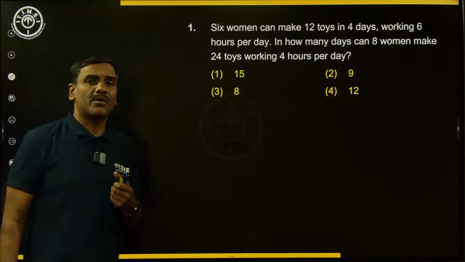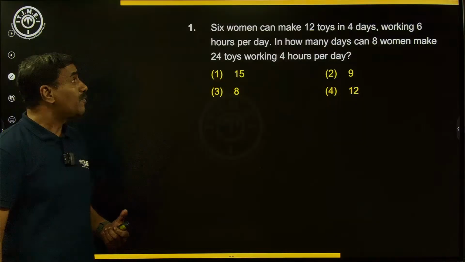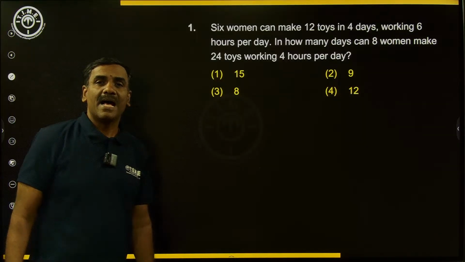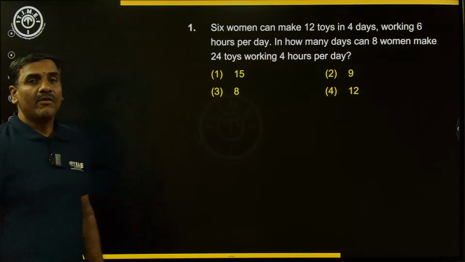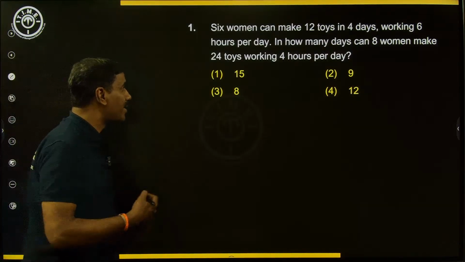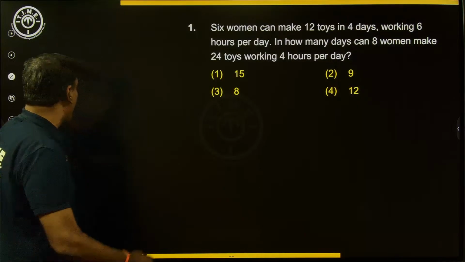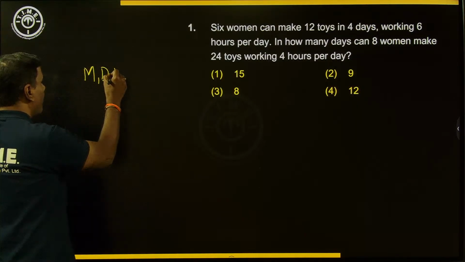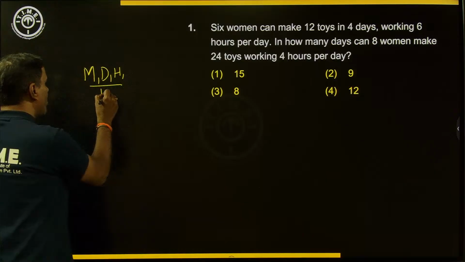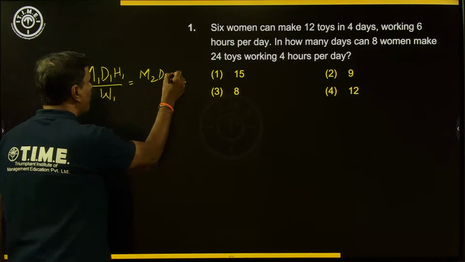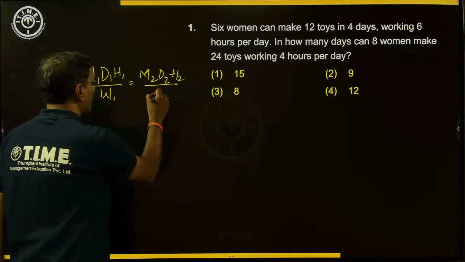So in this particular question, if you are observing, there are groups of people, like 6 women in the first case, and in the second case 8 women are working. As the group of people are working here, we will be using the variation concept to answer the question. Using the variation concept, what is the formula that we are having? M1 D1 H1 by W1 should be equal to M2 D2 H2 by W2.